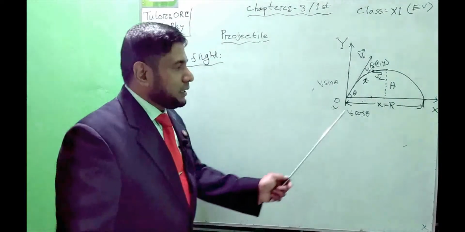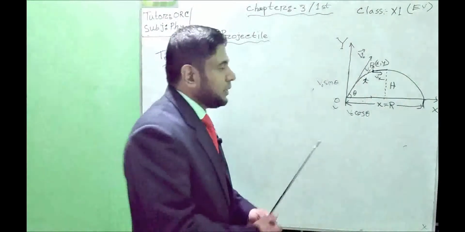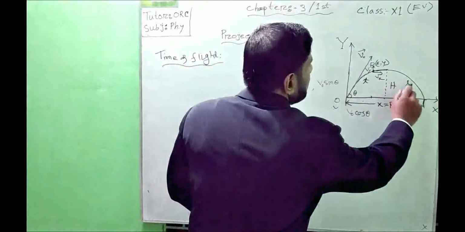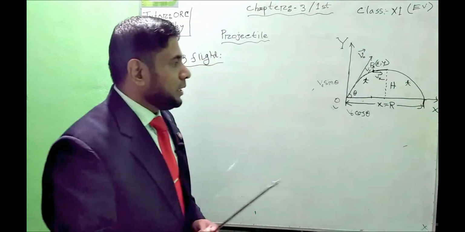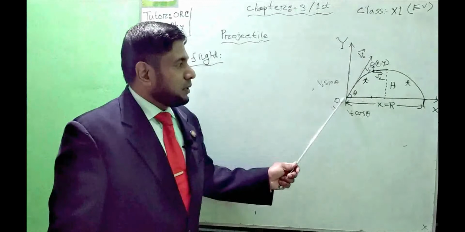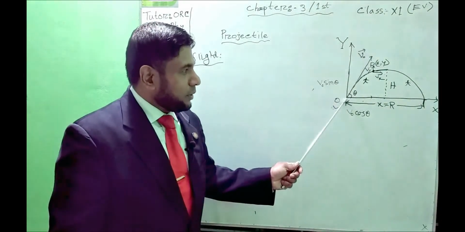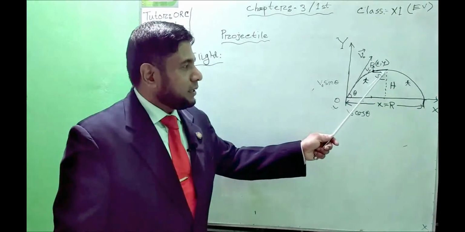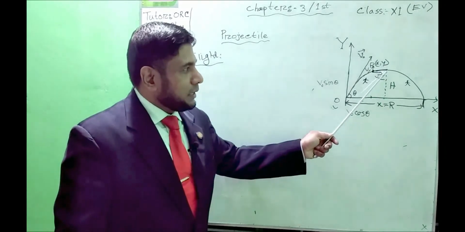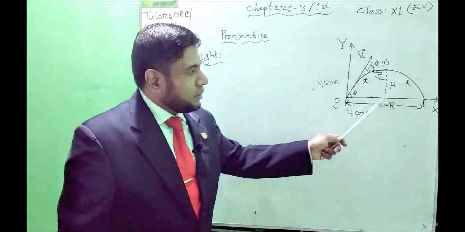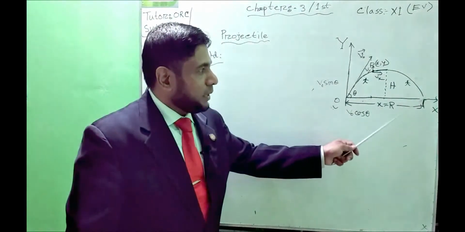This time of flight can be divided into two portions. One is from the point of projection, which takes a particular time to reach the maximum height, and the same time is needed to reach the ground from the maximum height.